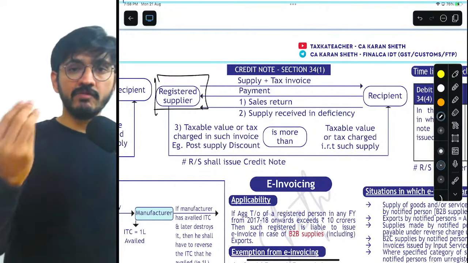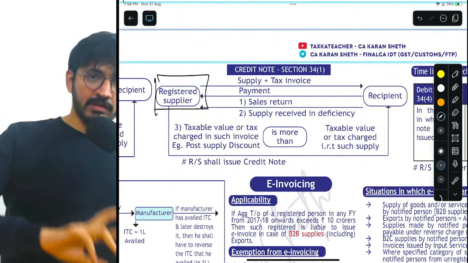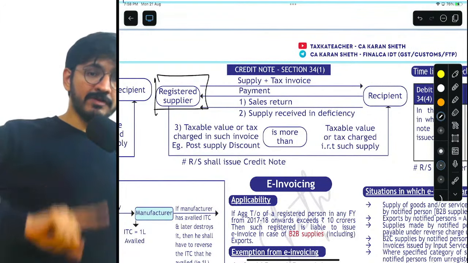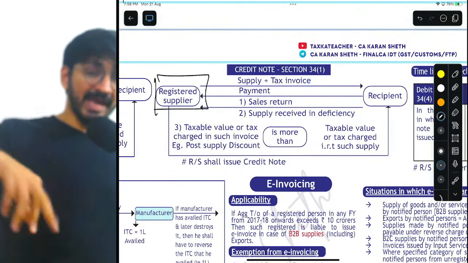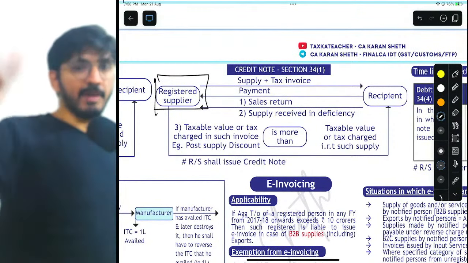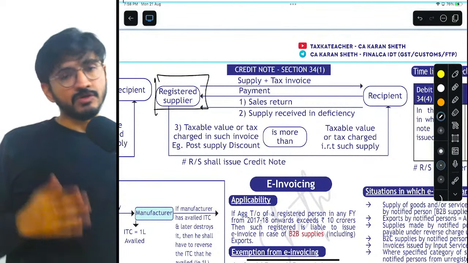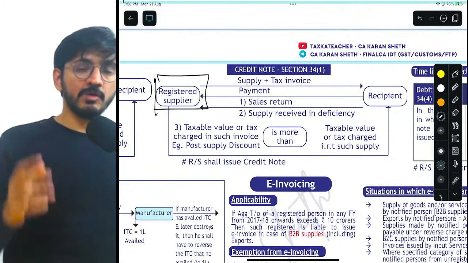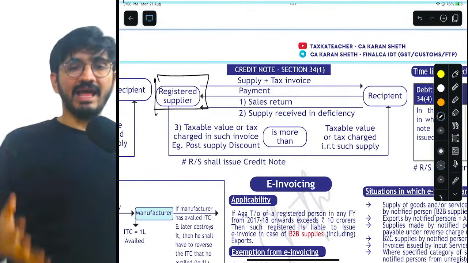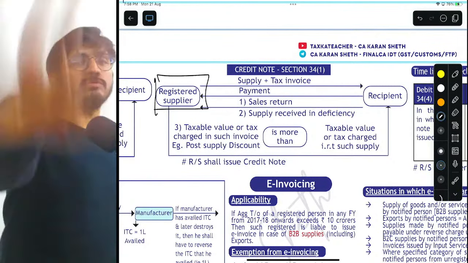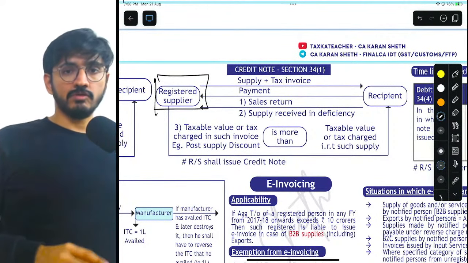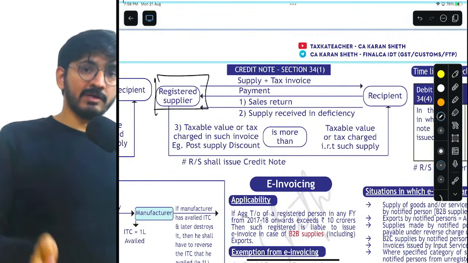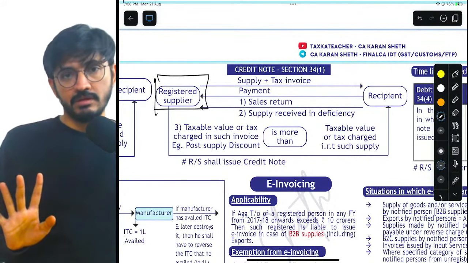I have received only 50 units, but I have paid for 100. Now, we will keep only 50 units, the payment with you. The extra 50 payment that I've done, give it back to me. So, in all these cases, understand, in a credit note you are basically, again, as a supplier, supposed to give money to the recipient. Okay, so here again, you will see it from the perspective of the supplier only.